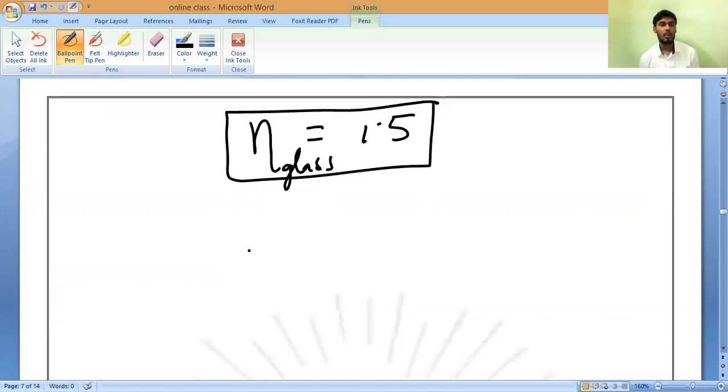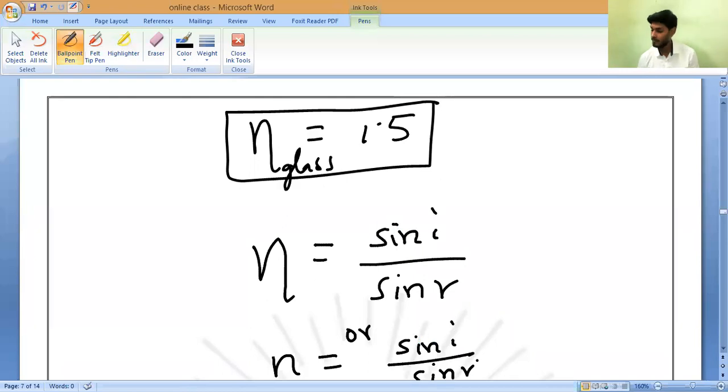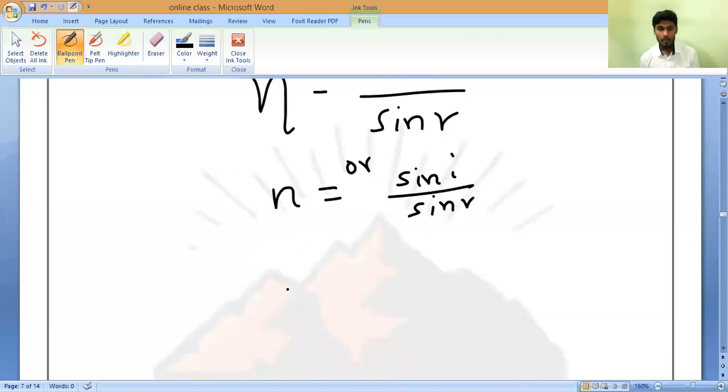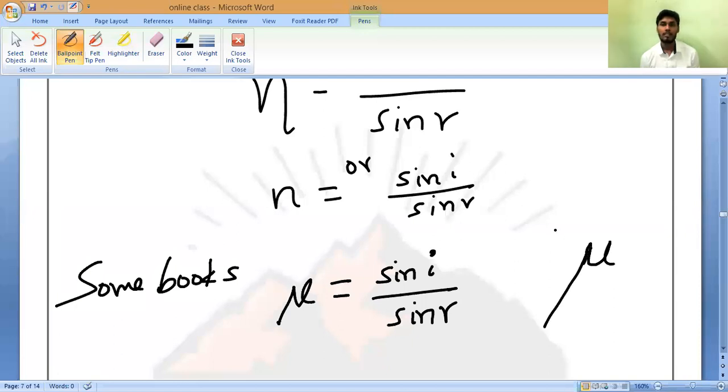According to the symbol, I can also write the refractive index n is equal to sin i by sin r. Or you can write it like this, n is also correct. Do you understand? Yes, sir. Or else, in some books, particularly, refractive index is represented with mu. That case also, sin i by sin r. This you should also remember. Mu, like this. If you extend it downwards like this, then that is the symbol of refractive index. All are correct. All should remember.